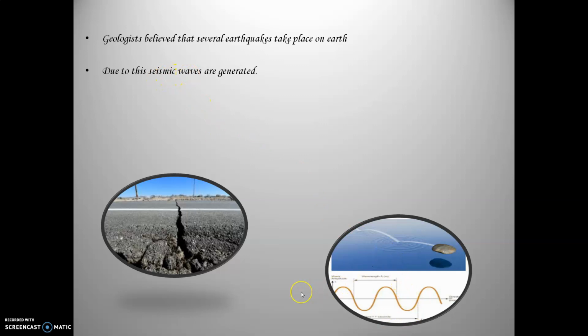Like, for example, if you hold a cup of tea and you shake the cup, you realize that ripples are formed in the tea. Exactly the same happens in the interior of the earth also when the earthquake takes place. Whenever the earthquake takes place, such kind of ripples are formed, and those are called seismic waves. So whenever earthquakes take place, along with the earthquakes, seismic waves are also generated.